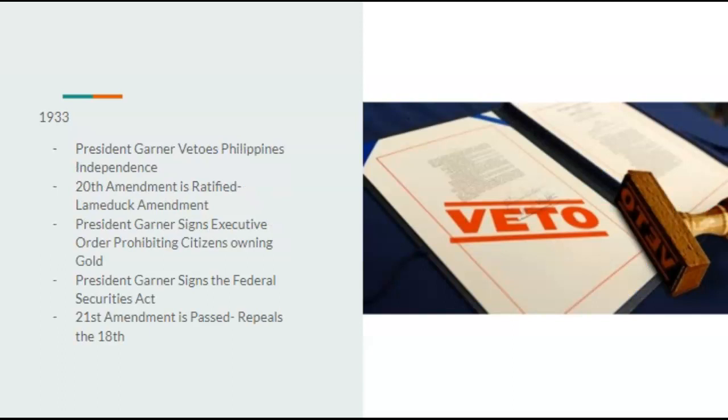1933, President Garner would veto Philippine independence. This is something he didn't support IRL. However, the 20th Amendment is ratified, which is the lame duck amendment, establishes January 20th as the new inauguration day. President Garner also signs an executive order prohibiting citizens owning gold. He signs the Federal Securities Act. The 21st Amendment is passed, which repeals prohibition.